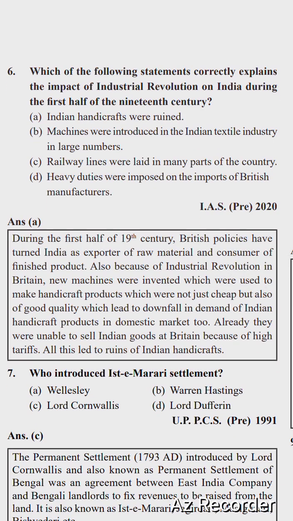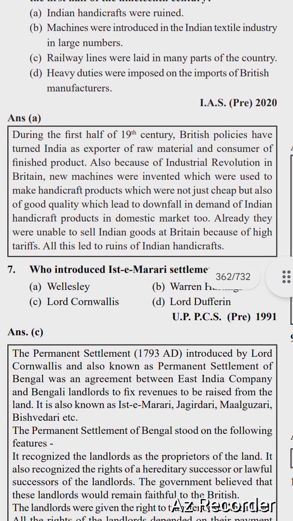Indian handicrafts were ruined. During the first half of the 19th century, British policies turned India into an exporter of raw materials and consumer of finished products.